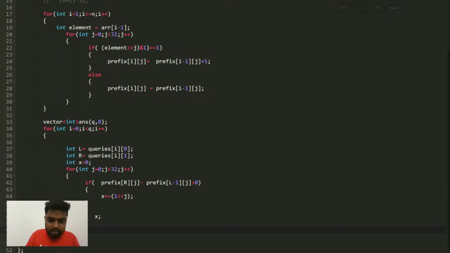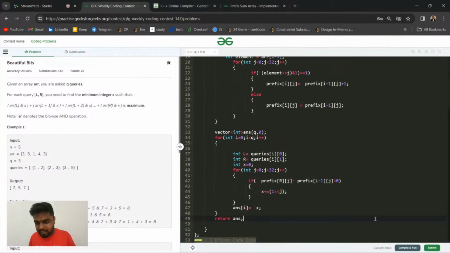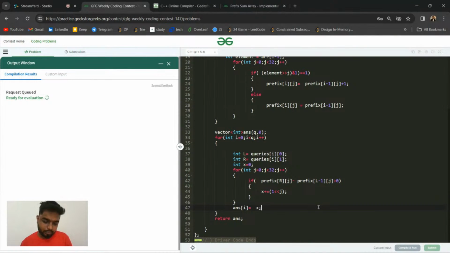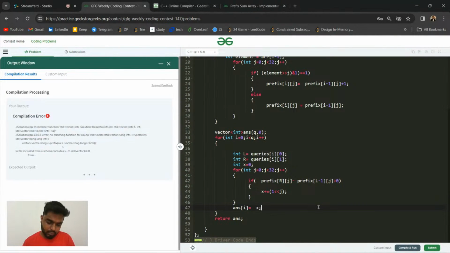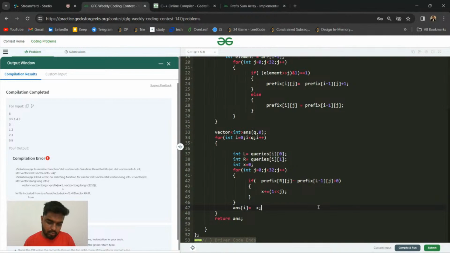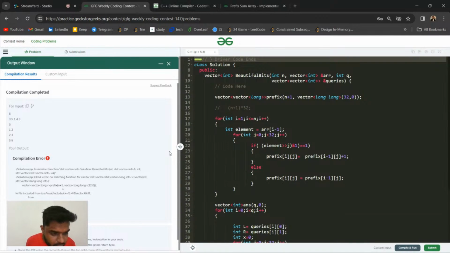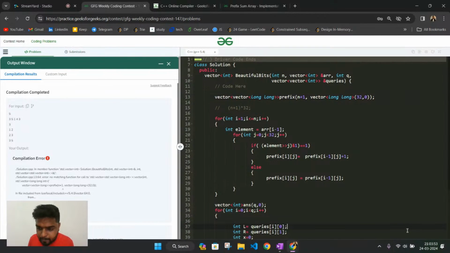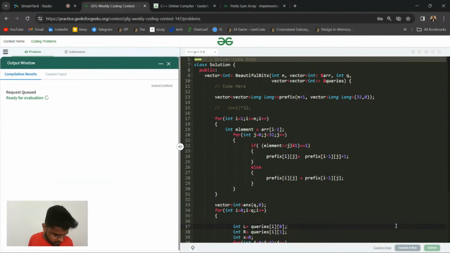Is everyone clear with this, guys? Please tell me. Let's try and run it now. It says that there is some error. What is the error? Long. Okay, long is what I should declare here. Let's try and run it again.